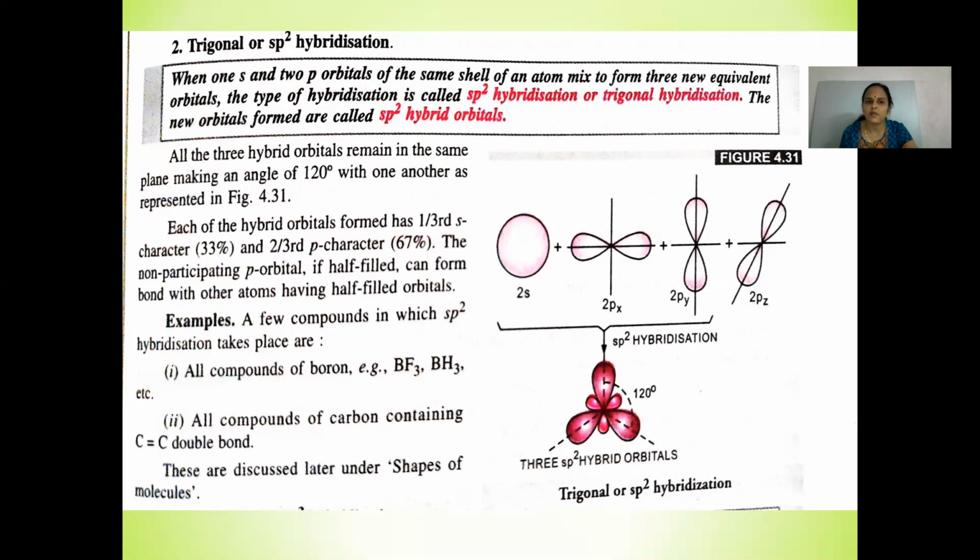Each of the hybrid orbitals has 1/3 s character, that is 33% s character, and 2/3 p character, that is 67% p character. All the three hybrid orbitals remain in the same plane, making a bond angle of 120 degrees with one another. Examples: BF3, BH3, and all compounds of carbon containing a C double bond C. And we'll discuss the shapes later.